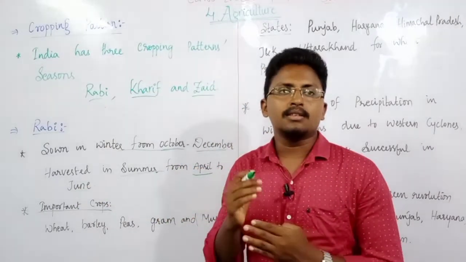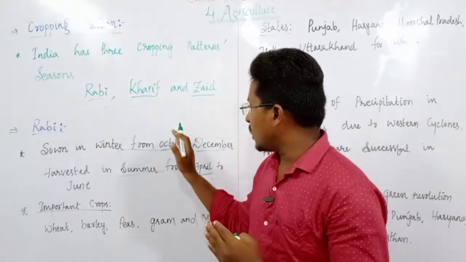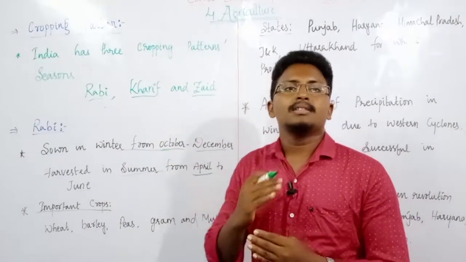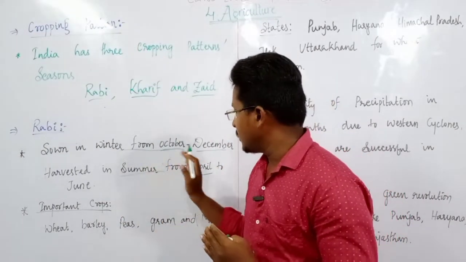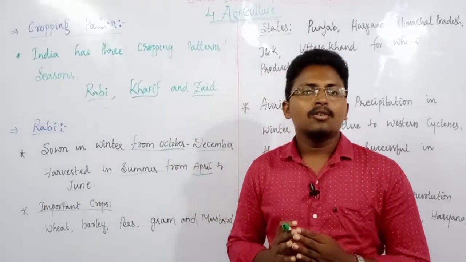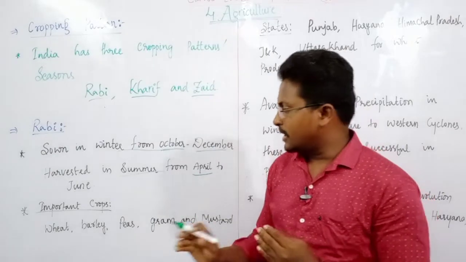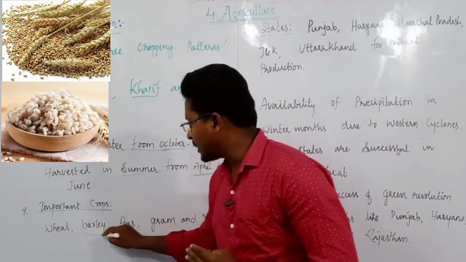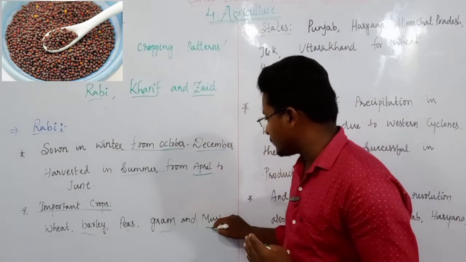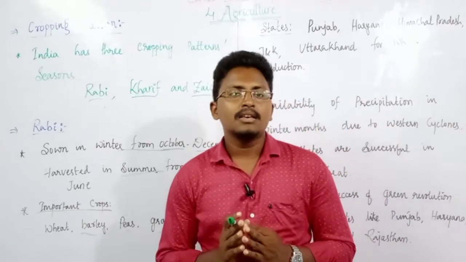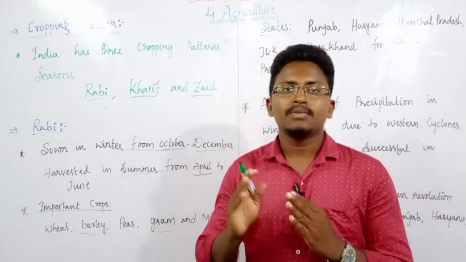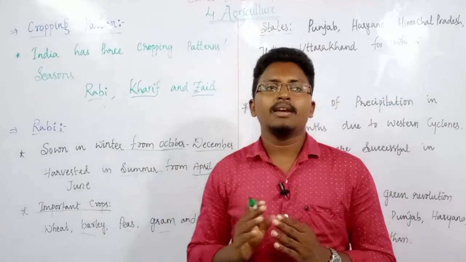So the seeds are sown in October to December, and they are harvested in April to June. The important crops grown in Rabi season are mainly wheat, barley, peas, gram as well as mustard. These are some of the very important crops grown in Rabi season in India.